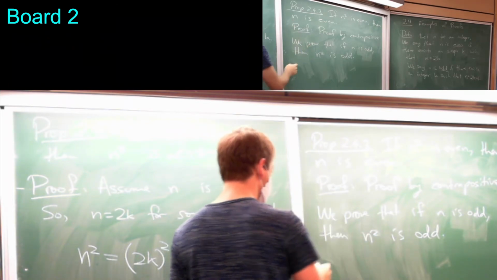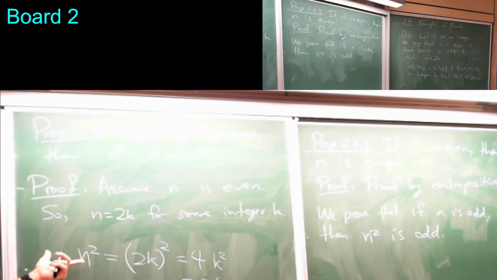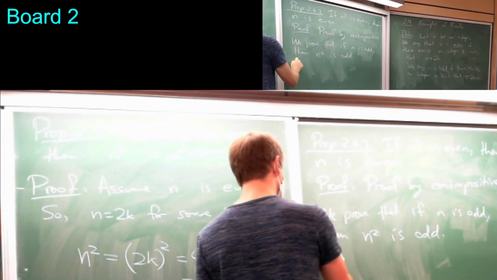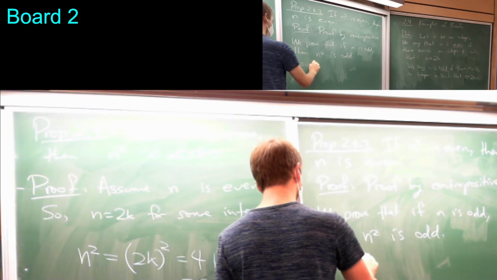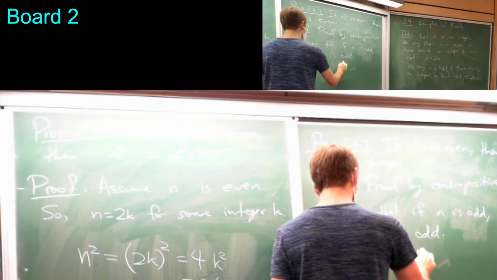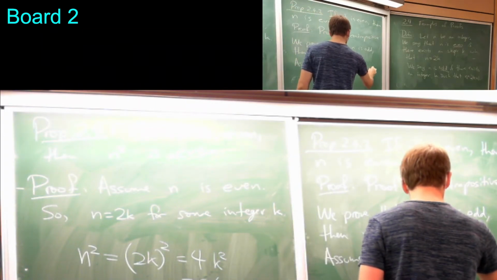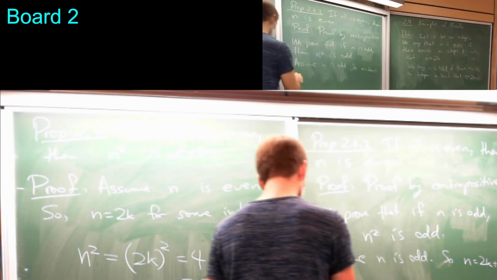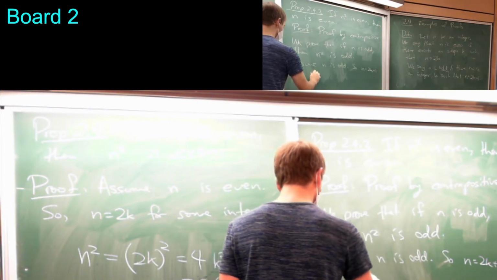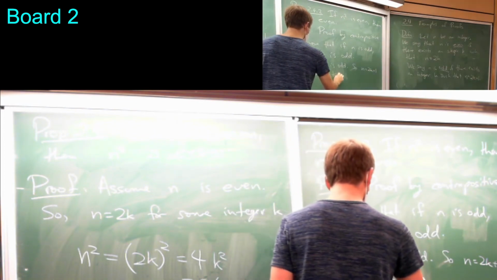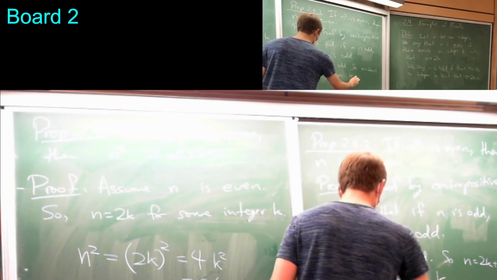Okay, so from this point forward, I'm going to do exactly what we did last time. I'm going to use the definition of oddness, what it means for a number to be odd, and just square the number. So assume n is odd. So n is of the form 2k plus 1 for some integer k.